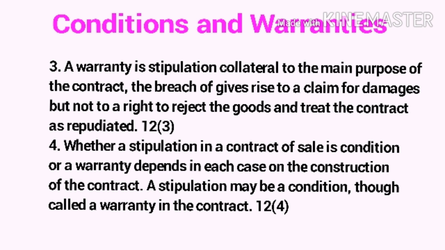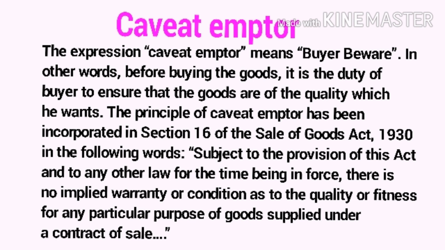Next one is caveat emptor. The expression caveat emptor means buyer beware. In other words, before buying the goods, it is the duty of the buyer to ensure that the goods are of the quality which he wants.